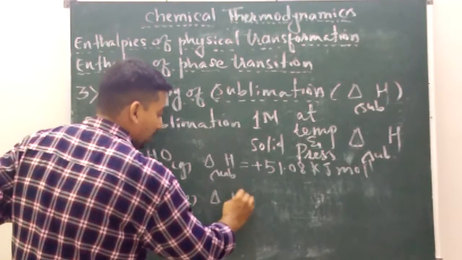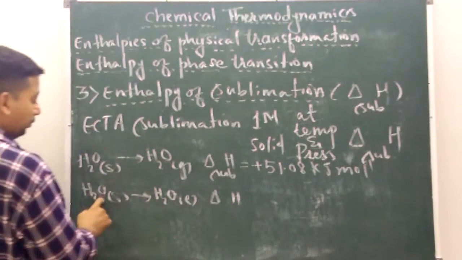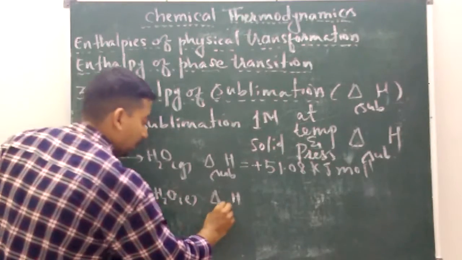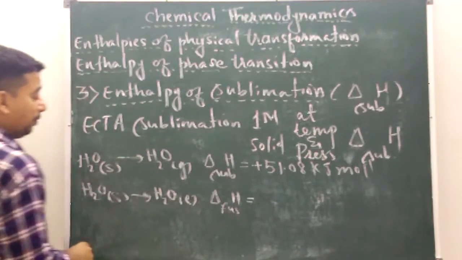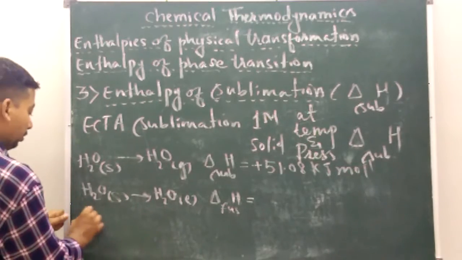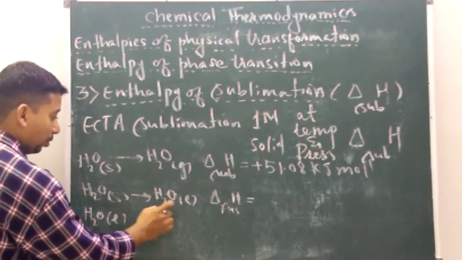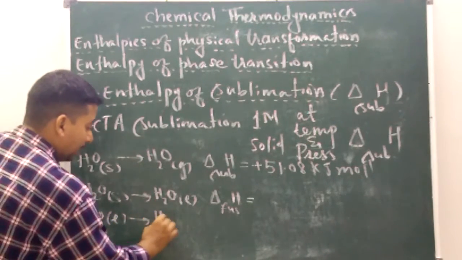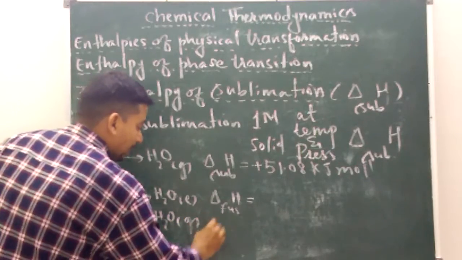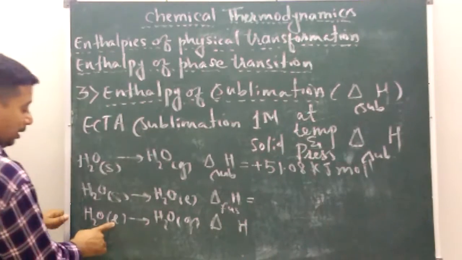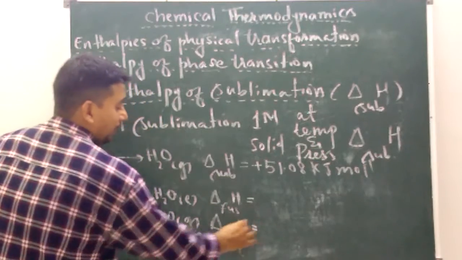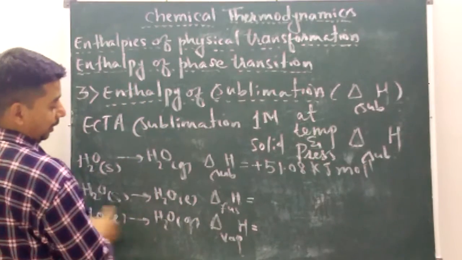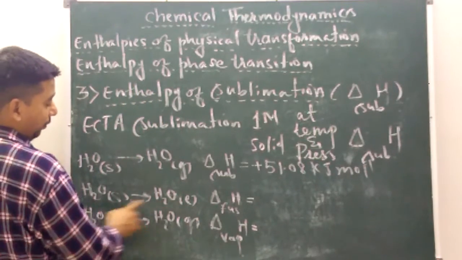This process is the enthalpy of fusion. Now this H2O liquid is getting converted into H2O gas. This process is liquid to gas, enthalpy of vaporization.